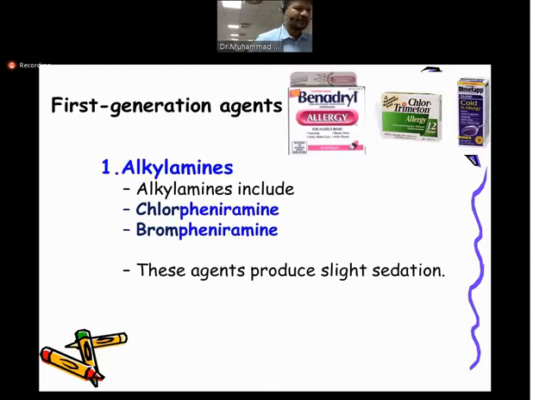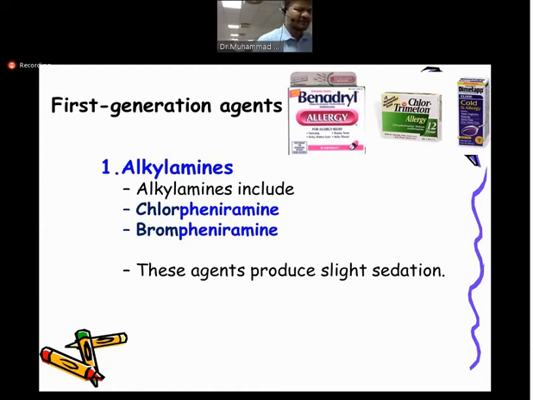Like in alkylamines, we have 2 known drugs: chlorpheniramine, a very common drug, clinically known as CPM. Whenever you go to a GP or general physician, this drug is always given, CPM. Chlorpheniramine is given to treat the common cold, and there is a similar compound, brompheniramine.